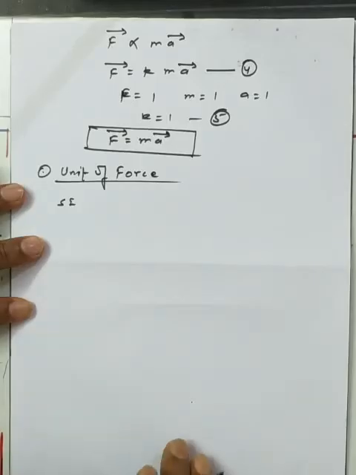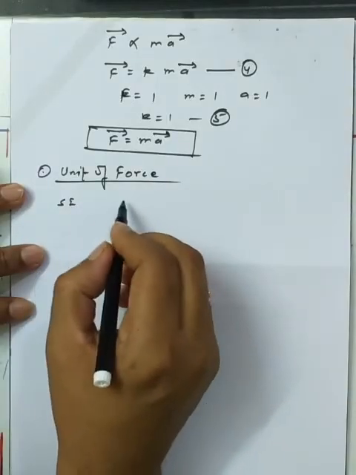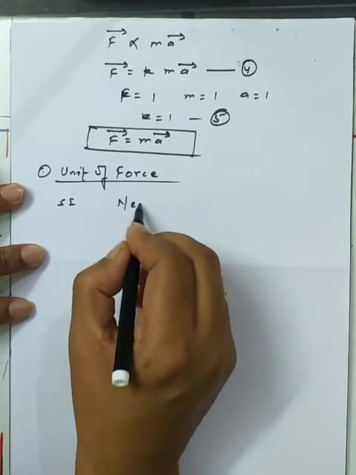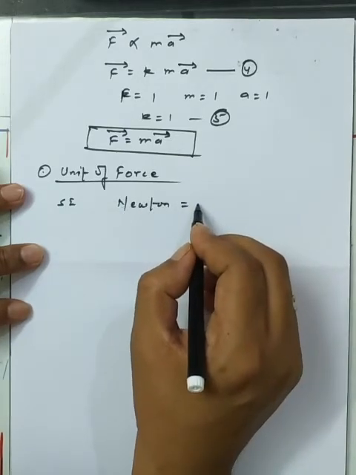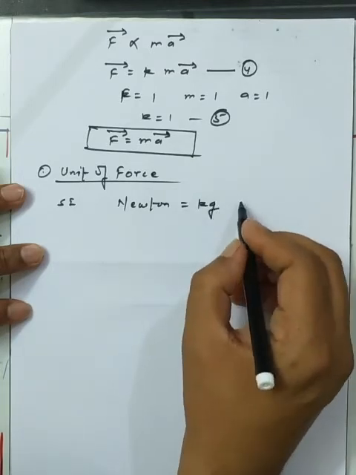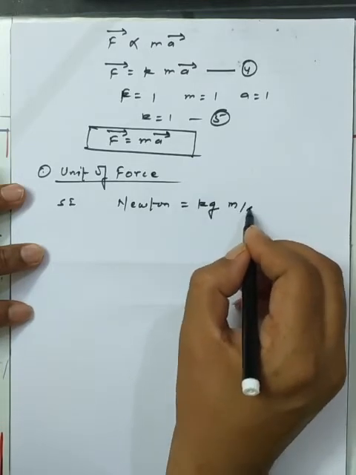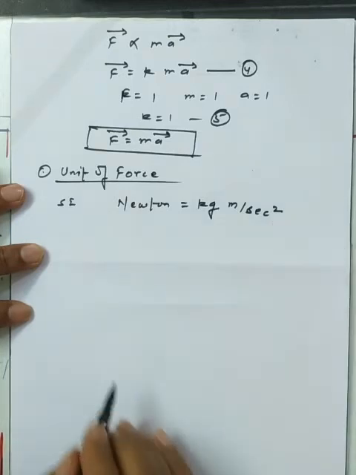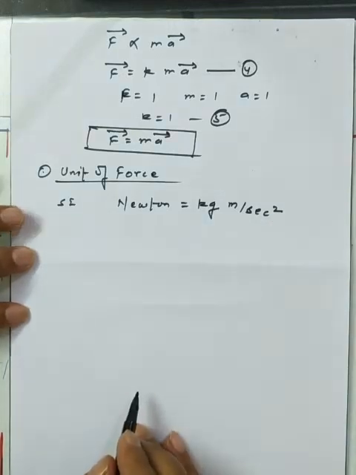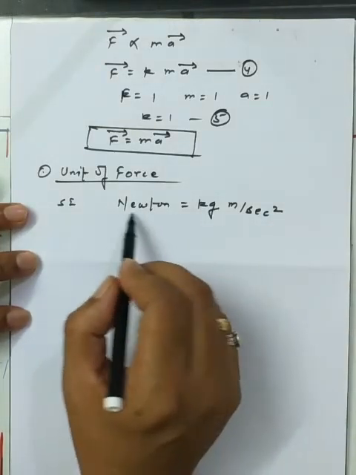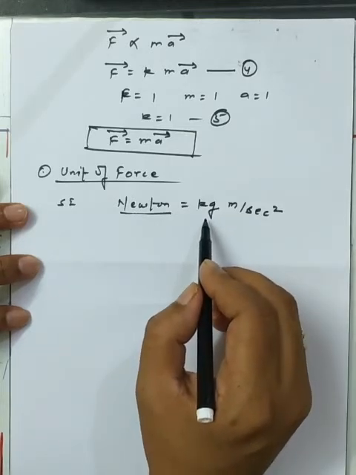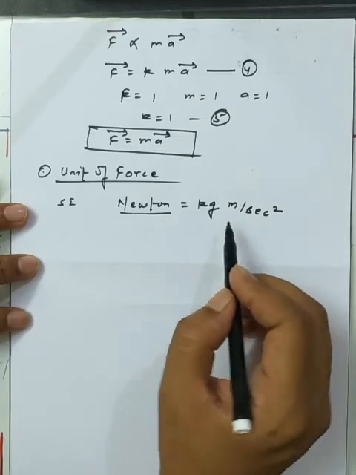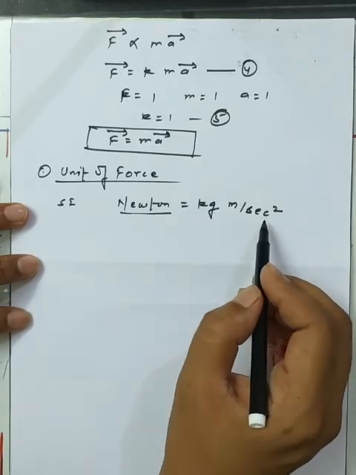Now we want to discuss the unit of force. In the SI system the unit is called the Newton, and Newton comes from F is equal to ma. Mass is stated in the SI system in kilogram, and acceleration in meter per second square. Newton is the amount of force which acts on an object having the mass 1 kilogram and produces an acceleration of 1 meter per second square. That's why the amount of force is said to be Newton.